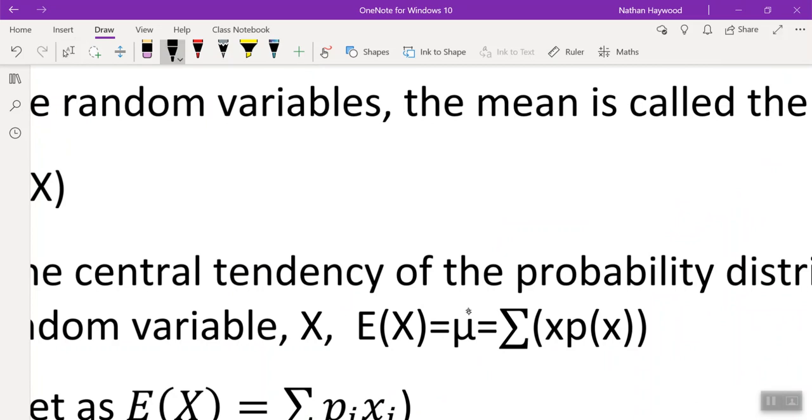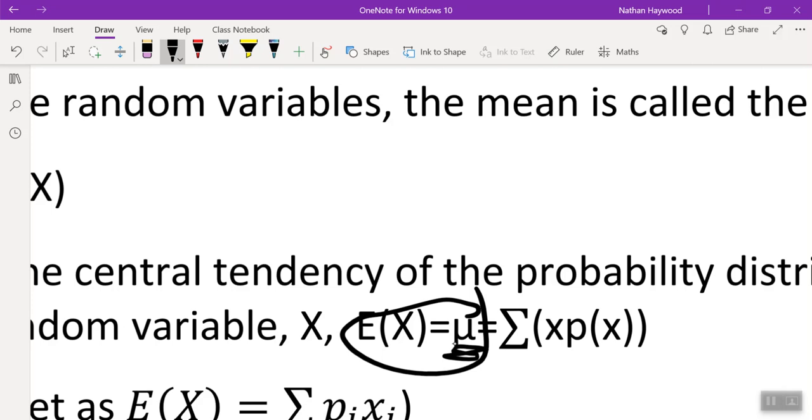What does this mean? This is a Greek symbol called mu. Does anyone know what it means? It means the mean. The expected value is the mean. That's what you expect to happen.